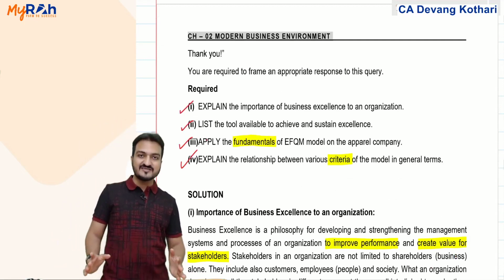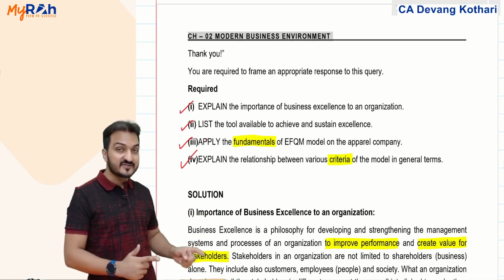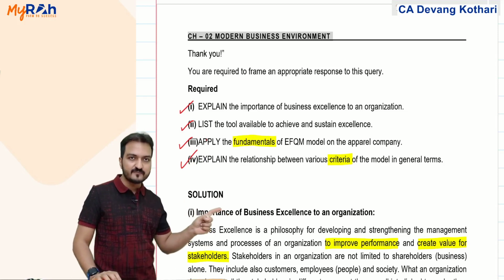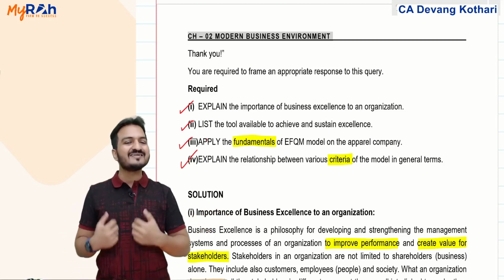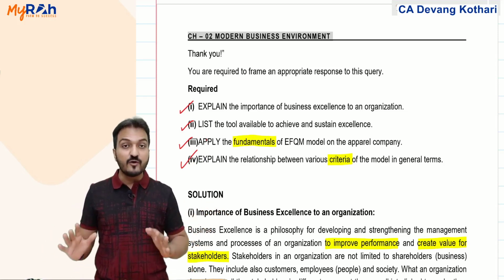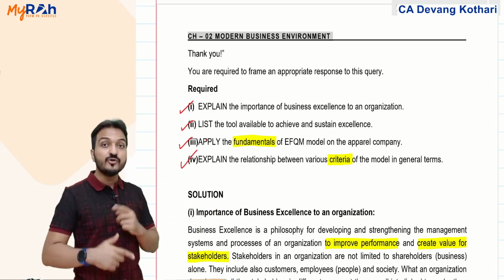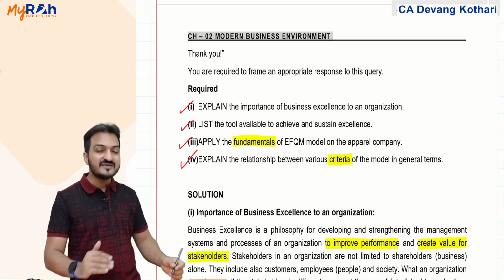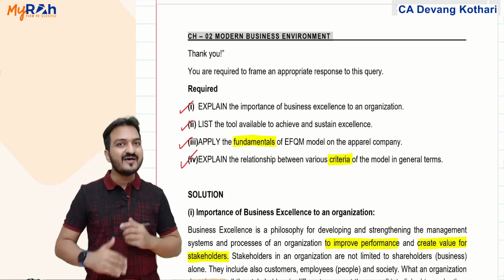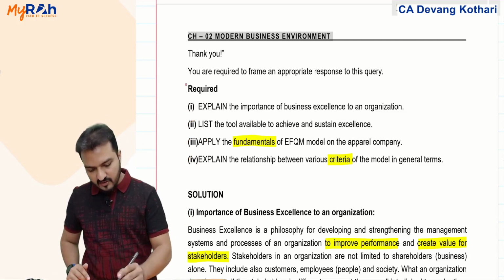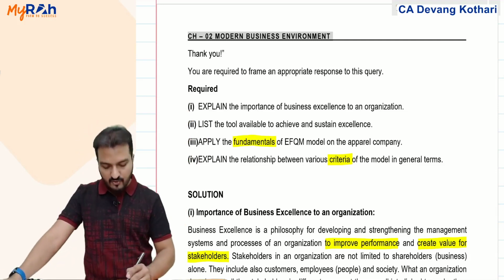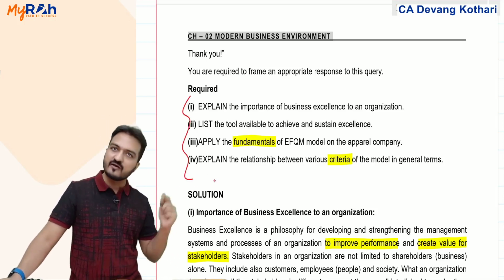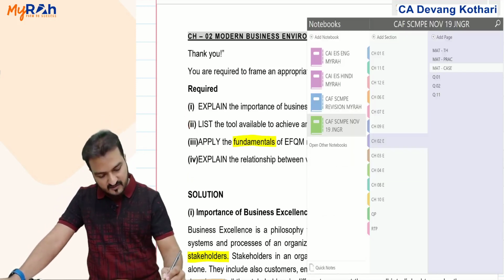It is not a general case study, rather they have given 4 specific questions. Now, when you find a case study having specific required part like this, then for such questions, you don't answer general theory. You don't follow the steps that I gave you. Rather, you simply follow the required part that they have asked, and you mention your answer in the sequence of that requirement only. Yes, that is my general note.